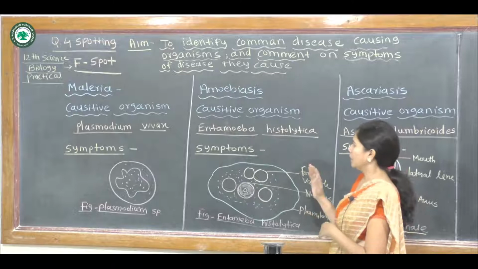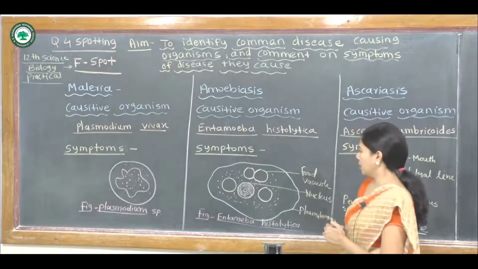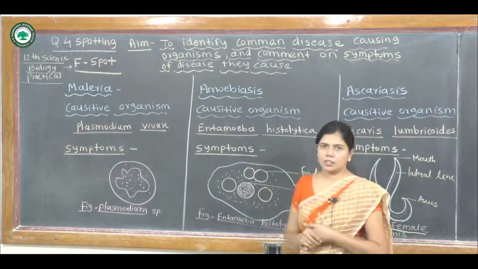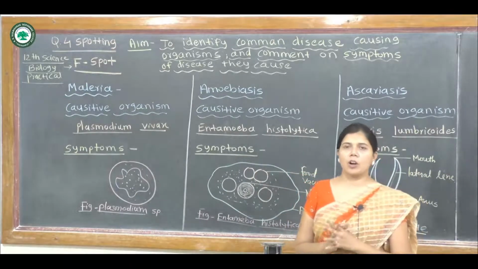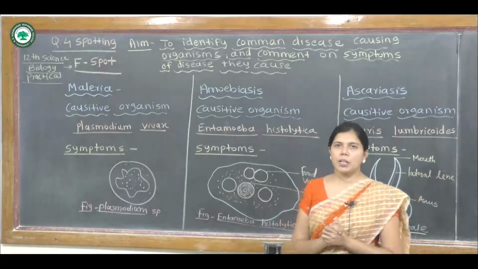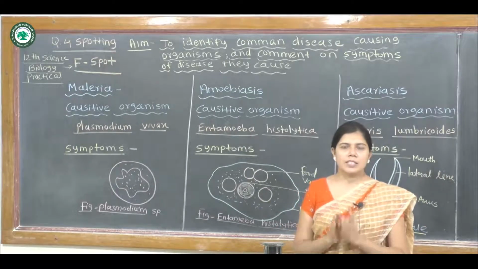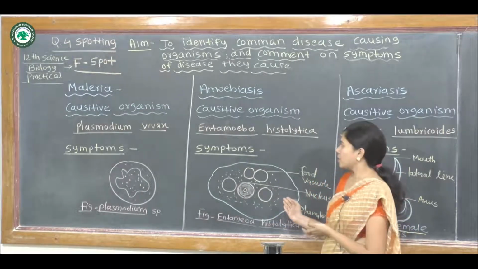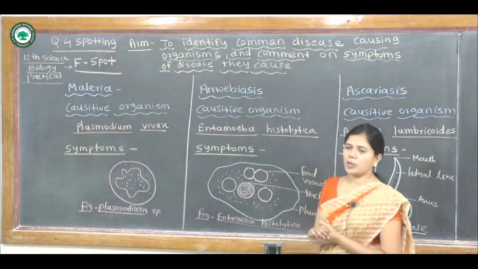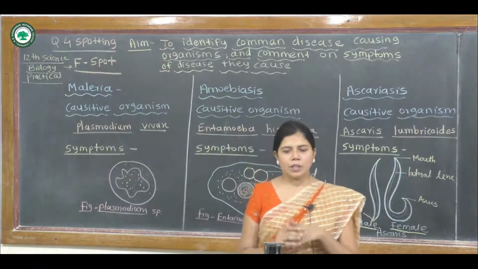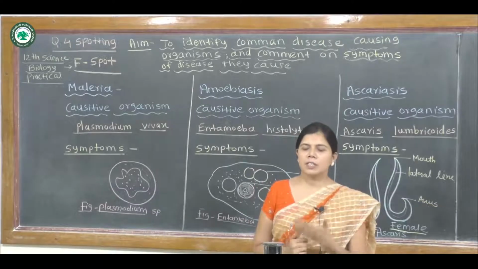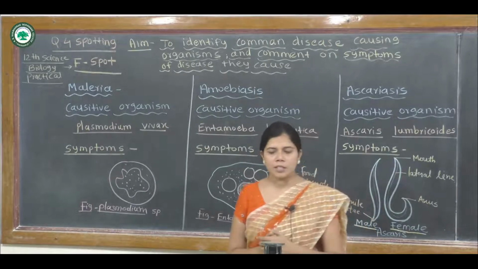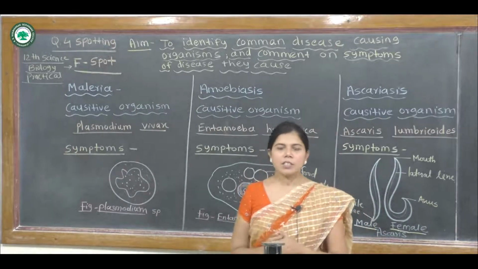It is Entamoeba histolytica, and it causes the disease amoebiasis. Okay students, there is a spot of the Entamoeba, and you have to write about the symptoms and comment on the Entamoeba. This Entamoeba histolytica causes the disease amoebiasis, which has 3 stages, that is the trophozoite stage, the precystic stage and the cystic stage.